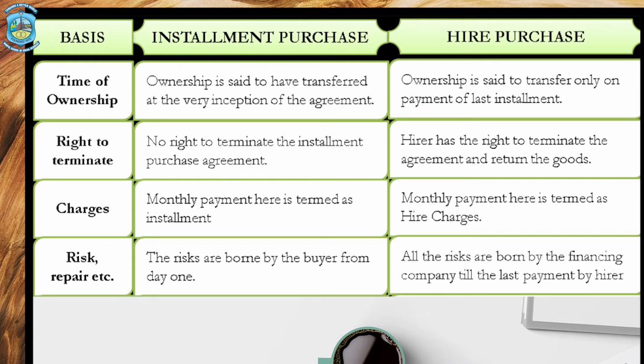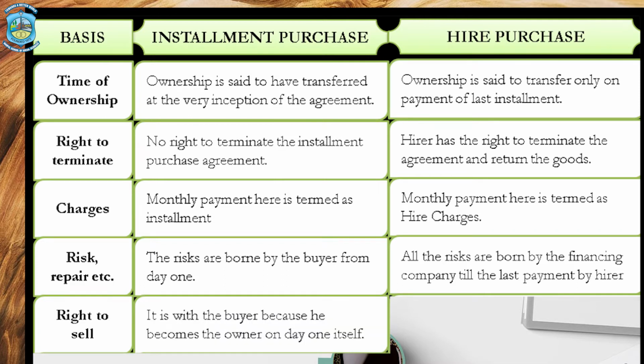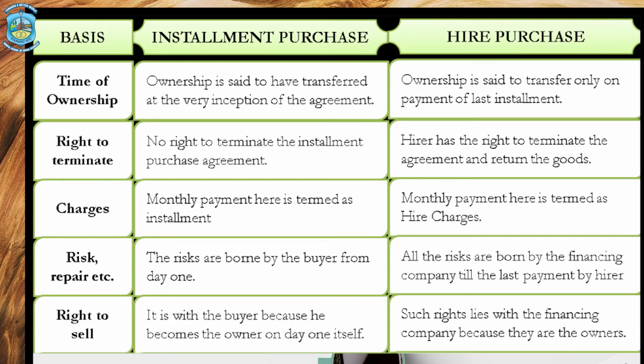The next point being right to sell. Well, in case of installment payment system, since the ownership itself has been transferred, the buyer has the right to sell this particular asset, all right, even if he has not made the payments of the installments. Whereas in hire purchase system, the financing company or the vendor has the right to sell the asset, whereas the purchaser cannot sell this particular asset which he has purchased, as he doesn't have the ownership.